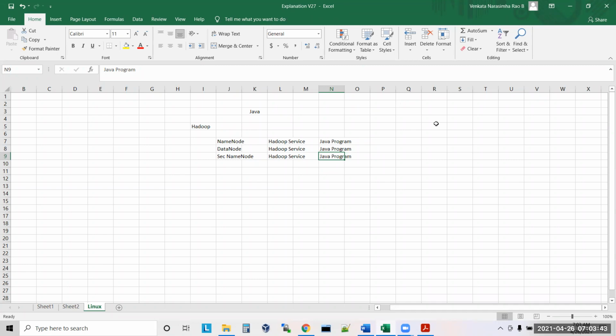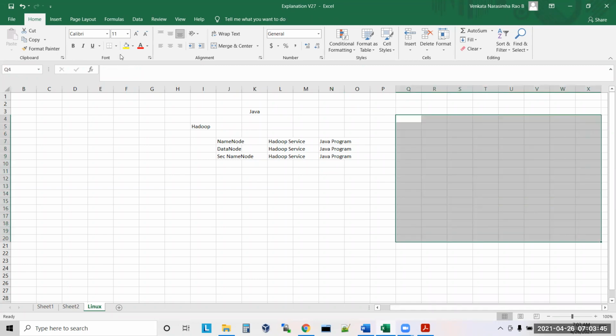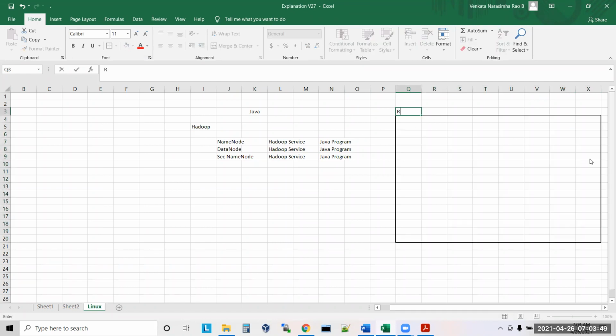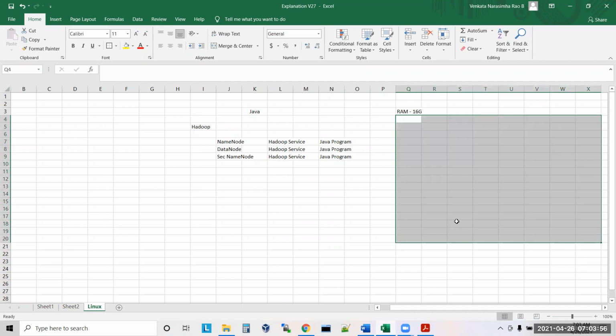Let us take this scenario. Let's say this is my RAM, a 16 GB RAM in my laptop. Now tell me, can I use the entire RAM? When you start your system, first the OS will start, correct or not? When you start your laptop, the OS will start. How much space will the OS take?